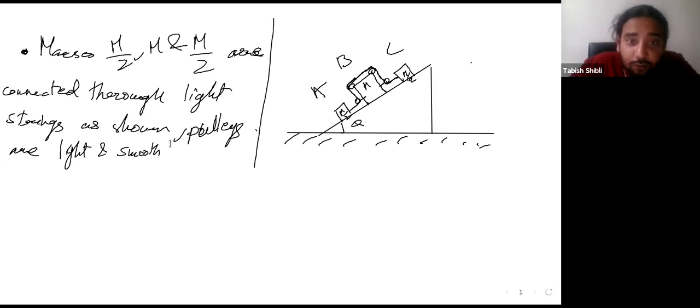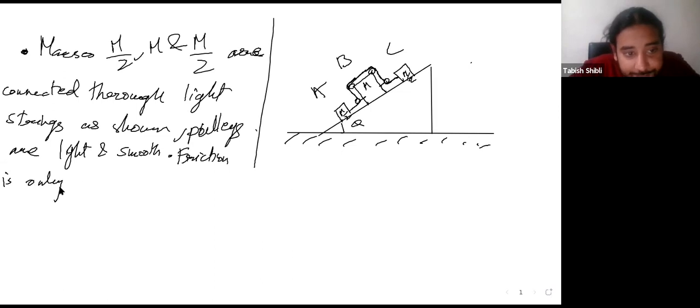There is friction though. Friction is only between block C and the floor.